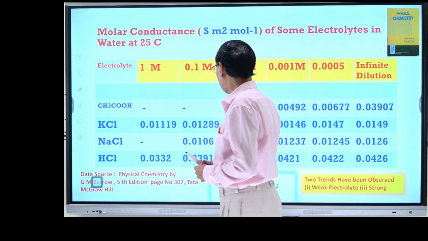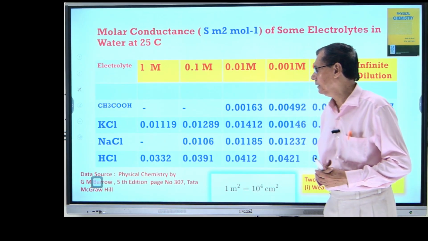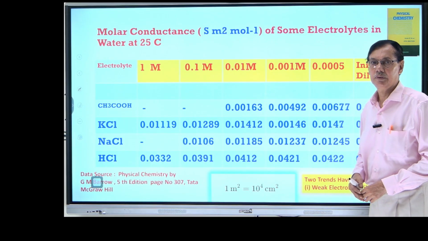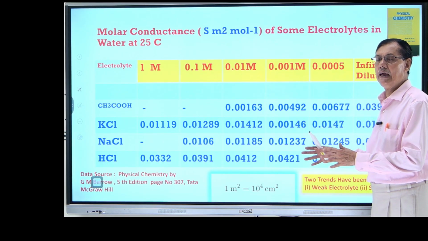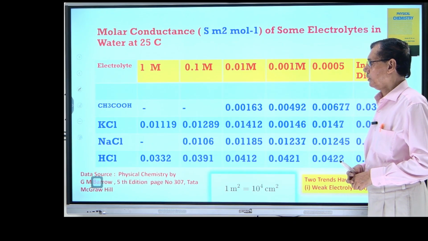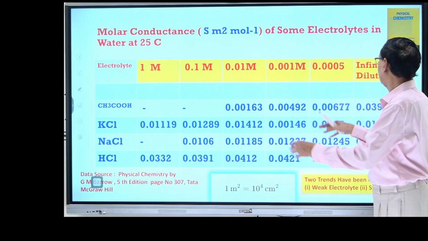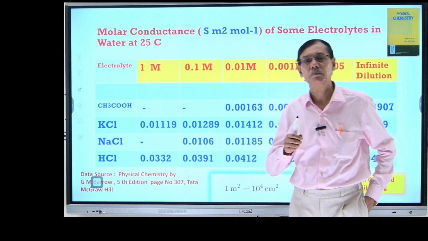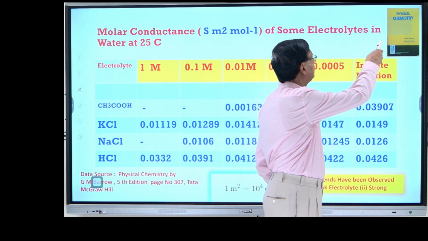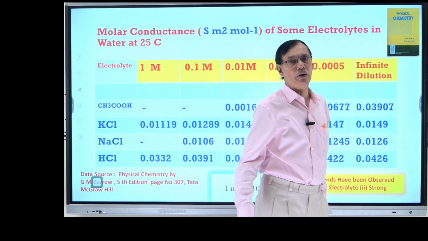Now, if you see just very carefully, you see this data so that you can understand the meaning of Kohlrausch law. Now, I have taken this data from a very good book. You can also refer to that book. It is Physical Chemistry by G.M. Barrow.